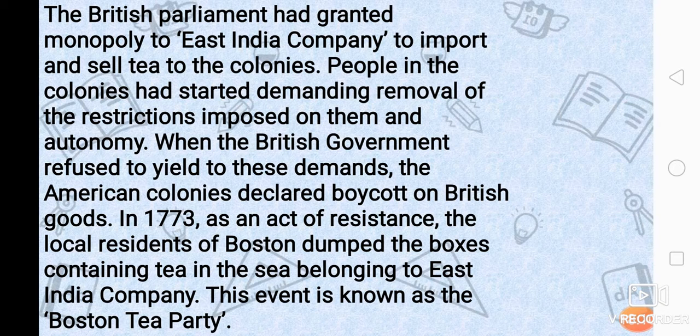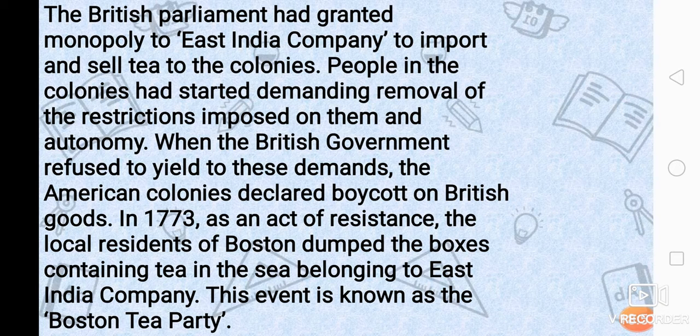In 1773, as an act of resistance, meaning not listening, the local residents of Boston dumped boxes containing tea belonging to the East India Company in the sea. In anger, the local residents of Boston, who were working as slaves over there, dumped all the boxes containing tea belonging to the East India Company. They just dumped those boxes in the sea.